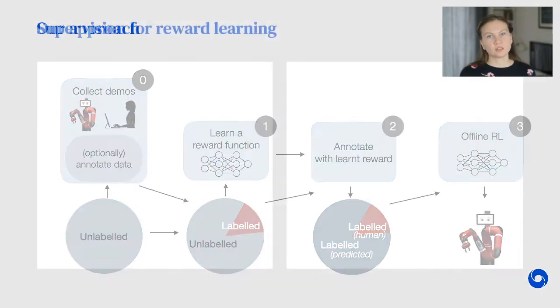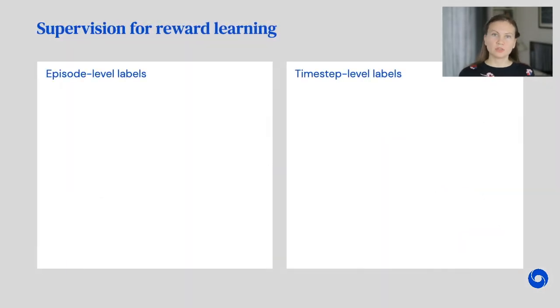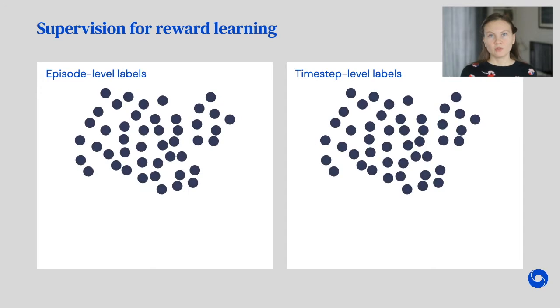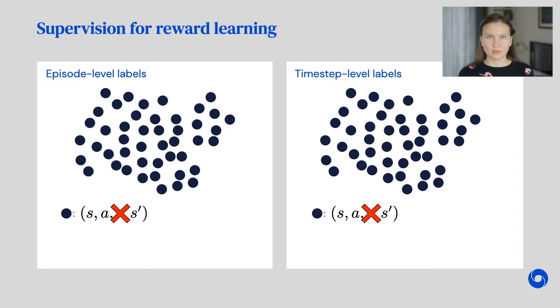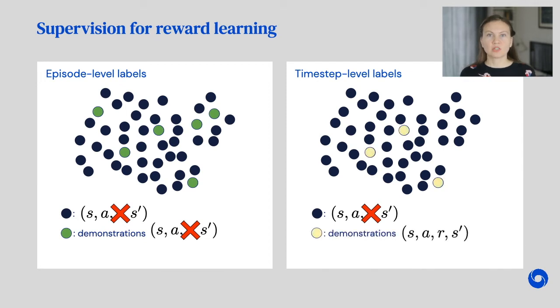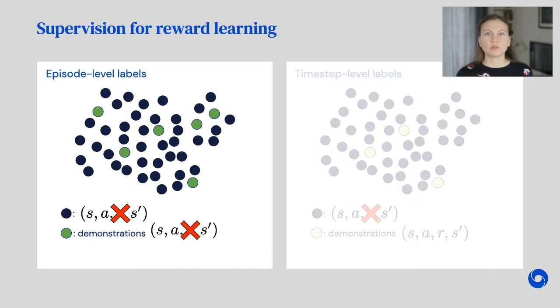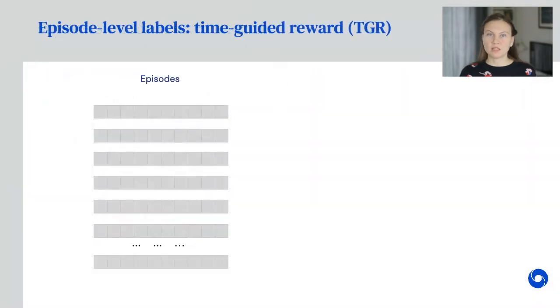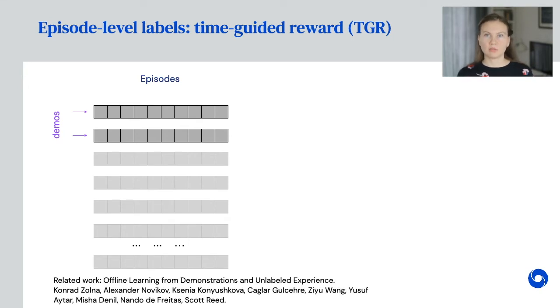In this work, we are interested in two types of reward supervision: episode and time-step level labels. In both cases, we start with a set of episodes without any rewards associated with them. For the episode level labels, we are given the annotations of success on the episode level, that is, a set of demonstrations without rewards. For the time-step level labels, we provide more detailed time-step annotations of the demonstrations that are given to us. So, we start with a number of episodes where some of them are identified as the demonstrations. Please check the related work ORIL that deals with the same setting.